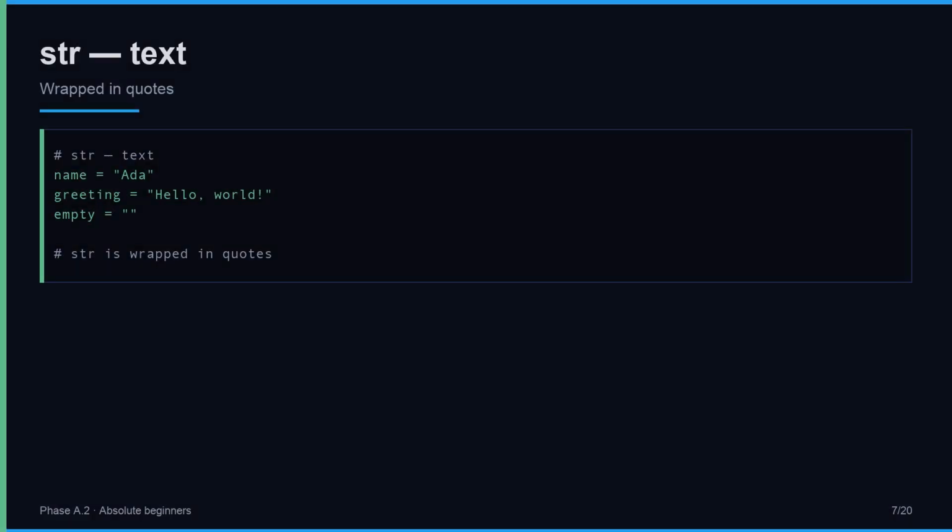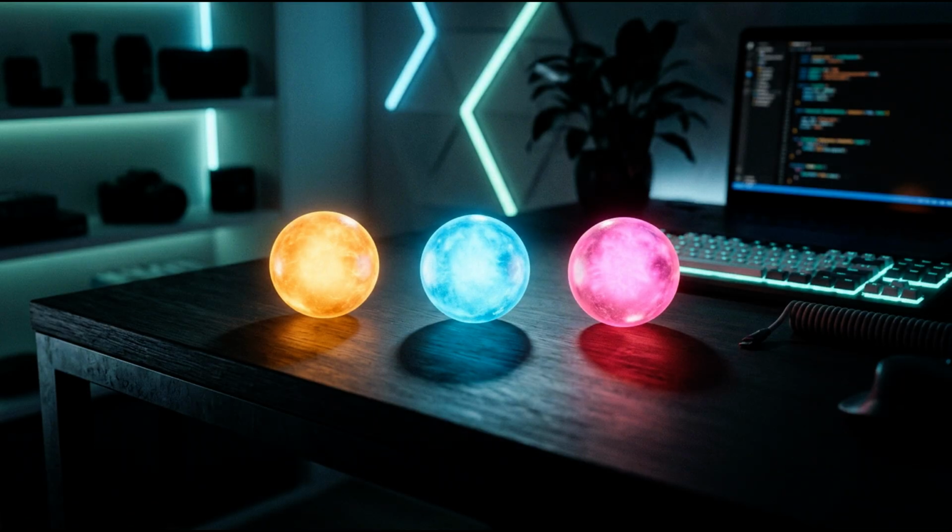Our second type is str, short for string. A str is text, a run of characters wrapped in quotes. A name, a sentence, a single letter, even an empty pair of quotes with nothing inside, all of these are strings. The quotes are how Python knows, this is text, treat it as text. Ada in quotes is a string. Ada without quotes would be treated as a name, which is a completely different thing. The quotes make all the difference. Quotes make the string.